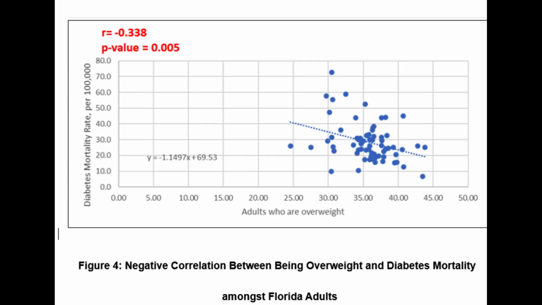For the first part of the methods, a correlational analysis was conducted. A correlation coefficient of negative 0.338 was obtained, which signifies a weak negative association, which is what is shown in the graph. A p-value of 0.005 was obtained, which shows that the association is statistically significant. For the second part, an epidemiological literature review analysis was conducted, and 3 articles were selected.